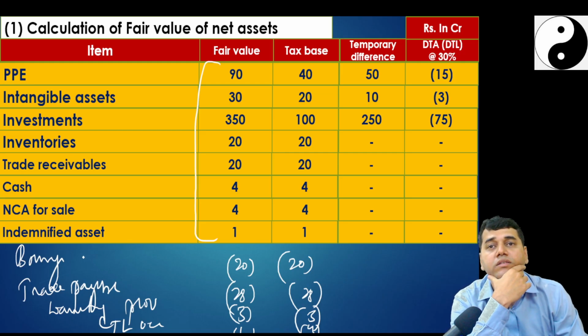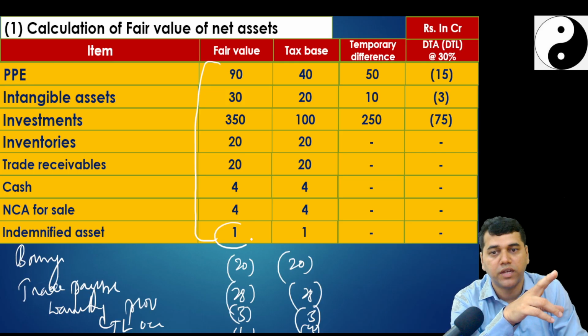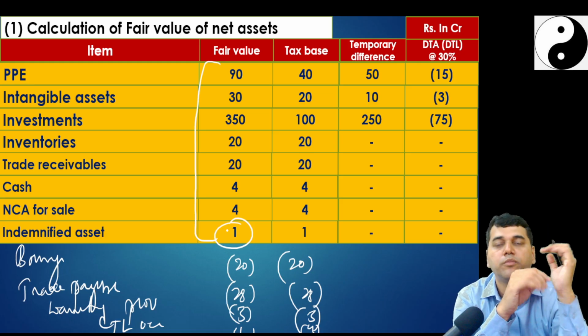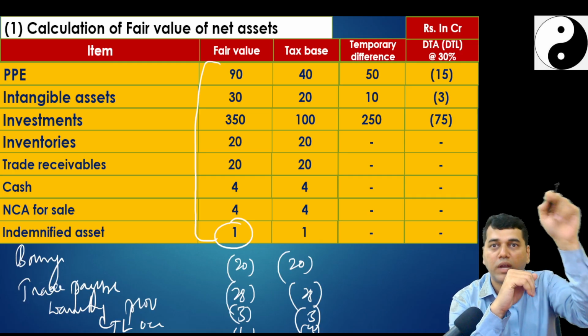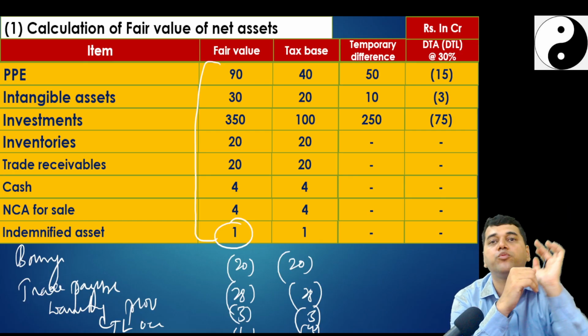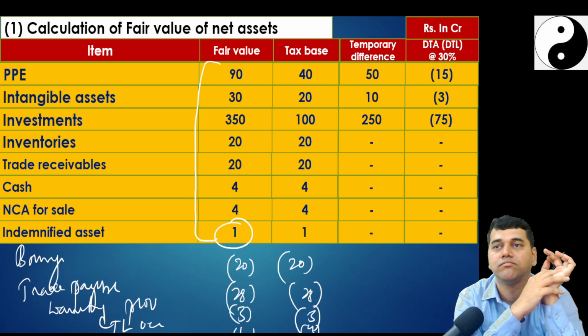Which one? Yeah. Indemnification is 1, provision is 2.5. So my accounting entry will be indemnification asset account debit 1, goodwill 1.5, to contingent liability 2.5. Perfect? Okay. Next, what else have I got?